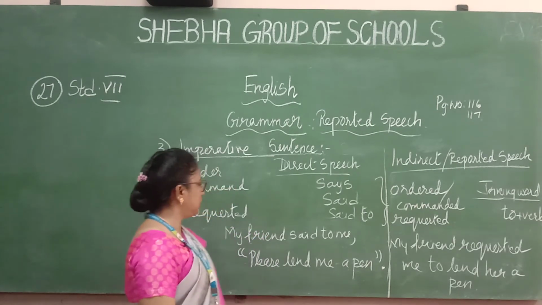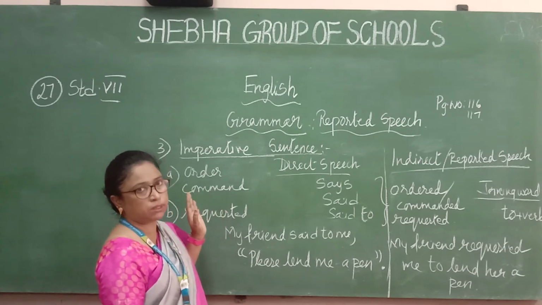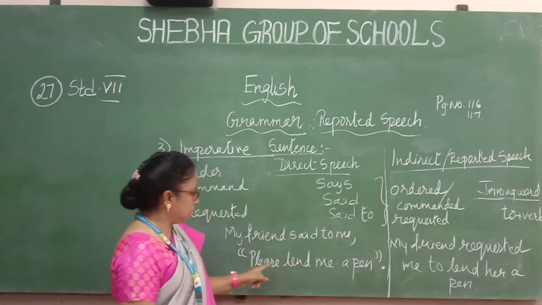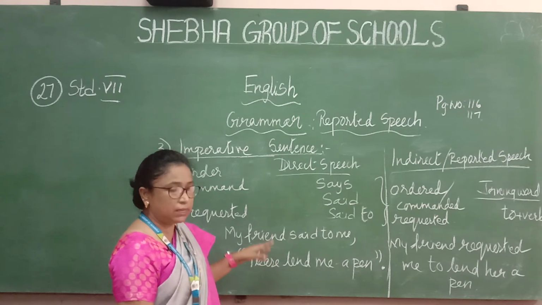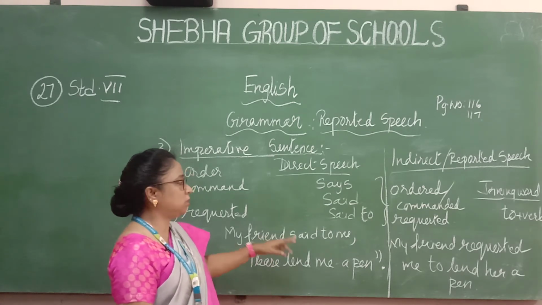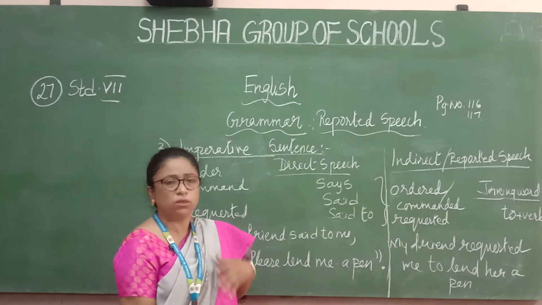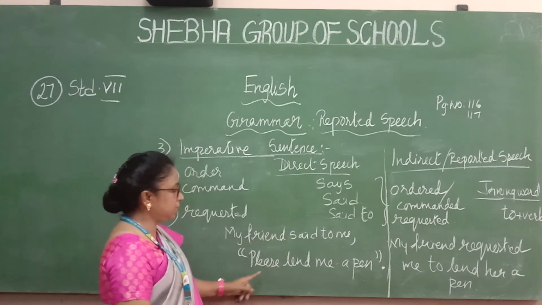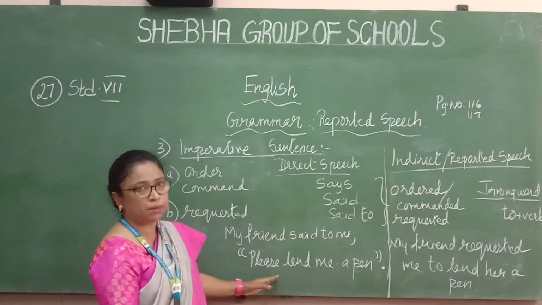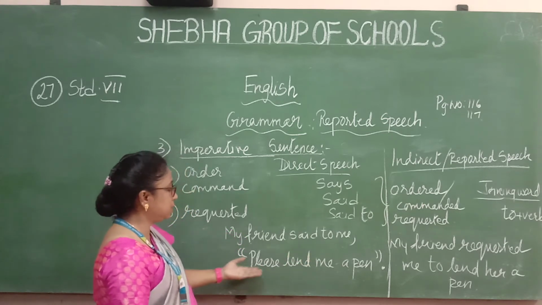Then now I'll tell you about requested. How to write the requested. Now how would you know whether the sentence is requested or not? So see the sentence here. If the dialogue starts with please, if there is please in the sentence, then you should automatically put requested. Please means what? You are requesting, isn't it? Please give me something, so you are requesting. So the example here: my friend said to me, "Please lend me a pen." That means she does not have a pen. She is asking you to give a pen.